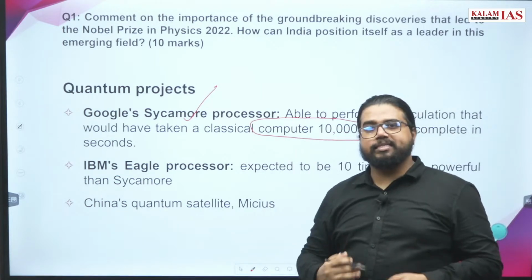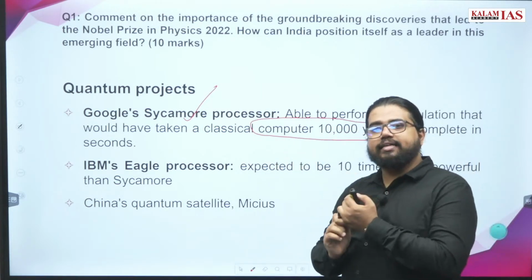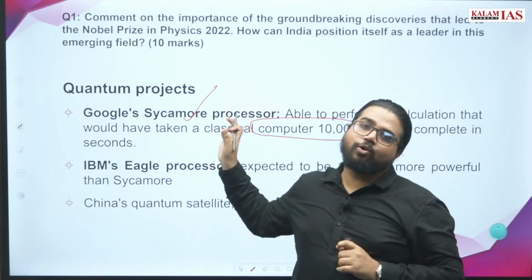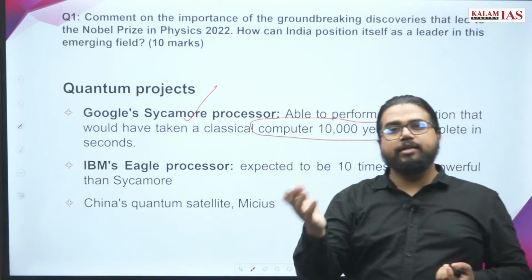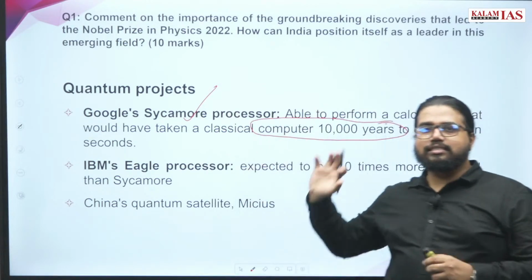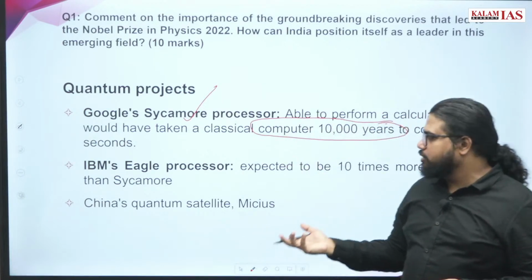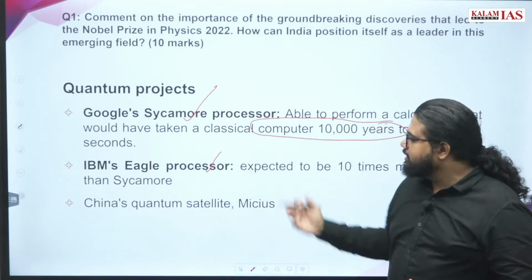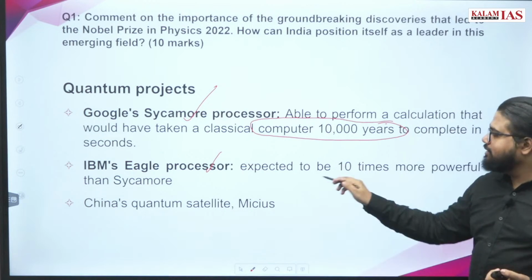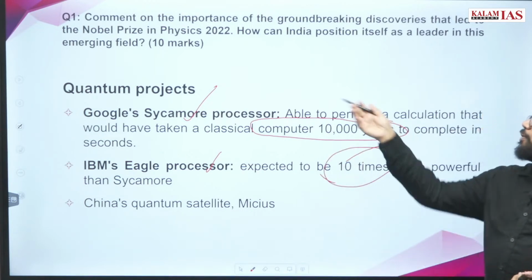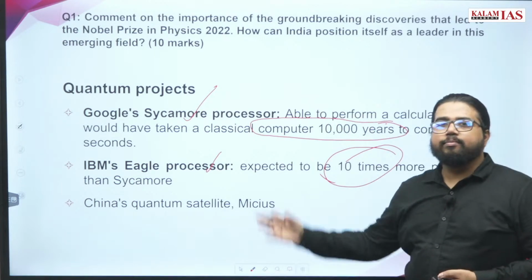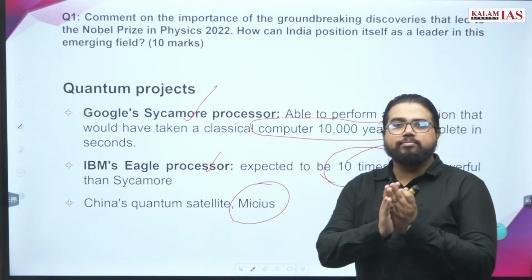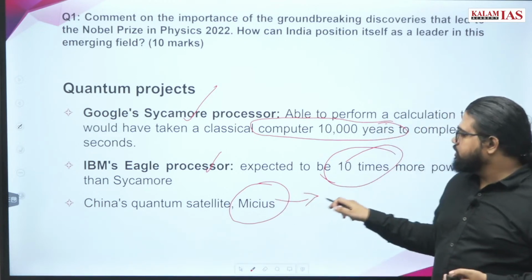Almost all the encryption technologies we use today for the banking system and cryptocurrencies can go for a toss if quantum supremacy or a quantum computer really came into existence in the near future. So this is a transformative, revolutionary technology. IBM's Eagle processor, which is in the pipeline and is going to come out in 2023, is said to be 10 times more powerful than Google's Sycamore processor. Similarly, another example is the Micius quantum satellite of China, which has also been successfully launched.